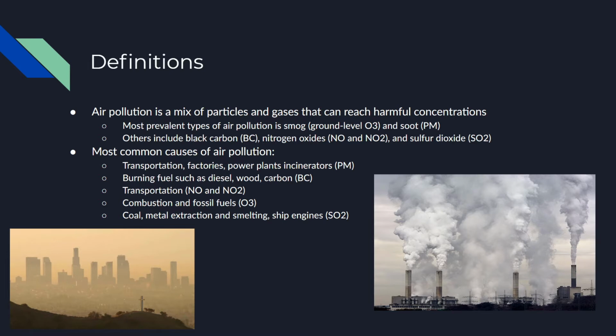Other forms of air pollution are black carbon, which is one of the components of particulate matter. Nitrogen oxide and nitrogen dioxide are air pollutants. Nitrogen oxide is rapidly converted to nitrogen dioxide in sunlight, while a combination of the two can lead to very serious health problems. Another air pollutant is sulfur dioxide, which, like black carbon and ozone, is emitted into the air by burning fossil fuels, but sulfur dioxide is emitted when it burns a fossil fuel that contains sulfur.